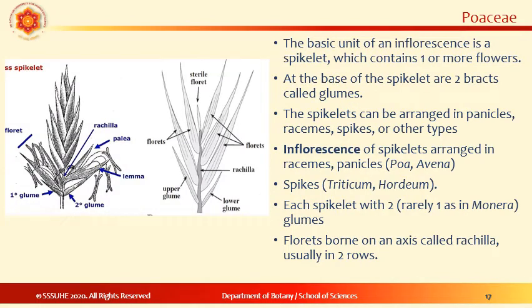In the grasses, the inflorescence is called spikelets, which may be arranged in racemes or panicles. Each spikelet has two glumes enclosing one or more florets. So the spikelets generally have glumes in them. The basic unit of an inflorescence is the spikelet, which might contain one or more flowers. At the base of the spikelet, you are going to have two bracts called glumes. And they may be arranged in panicles, racemes, or spikes and any other type.